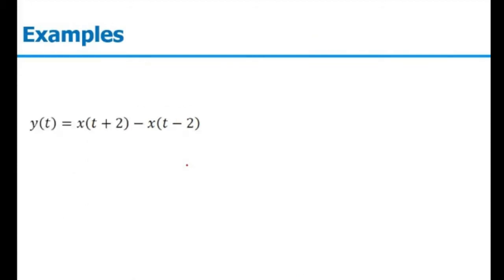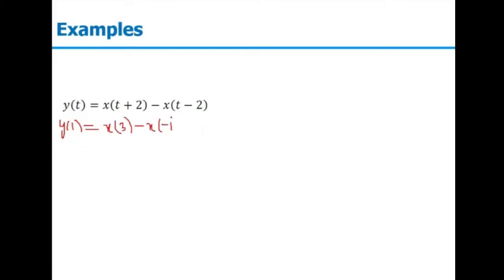First we need to check for static and dynamic. Now we will assume some value of t. Let's say t equal to 1. So y(1) will be x(3) minus x(minus 1). Even by seeing the function, we can comment on the static and dynamic property, because this is a time advance signal, which depends on the future value. This is a time delay signal, which depends on the past value.